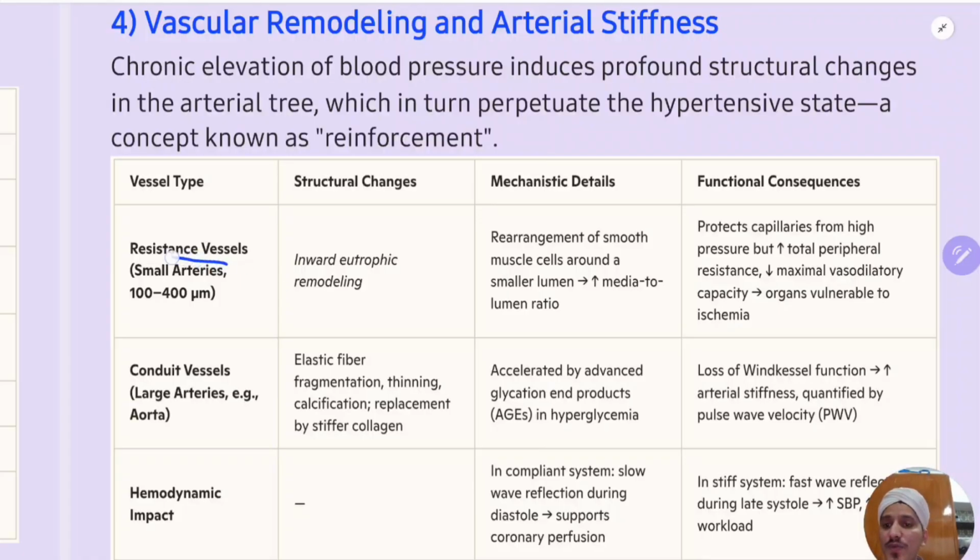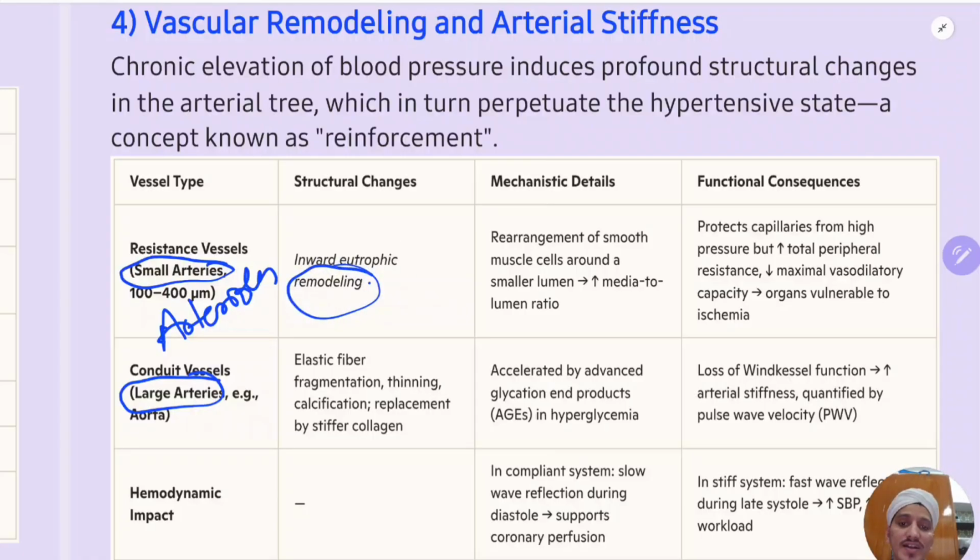See here. There are small arteries, nothing but arterioles, which maintain the DBP, and large arteries like the aorta, which maintain the systolic BP. In long-term hypertension, there is remodeling. What is that remodeling? There is rearrangement of the smooth muscle cells around a smaller lumen. So there is an increased wall to lumen ratio. What is the consequence?